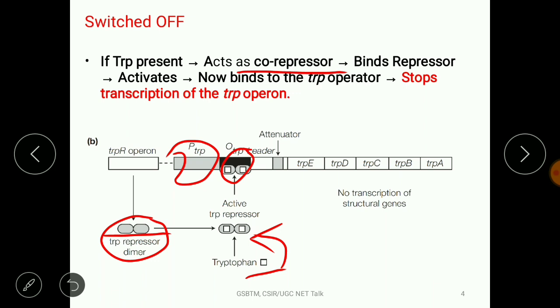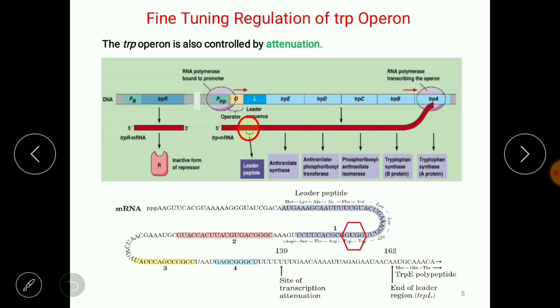So there is no synthesis of RNA from these 5 different structural genes, and finally there is no translation. That means no conversion of chorismate into tryptophan. And this condition is called switched off. So when the tryptophan is present in a sufficient amount, it will make the operon switch off. So this regulation we can consider as the coarse regulation of the tryptophan operon, right?